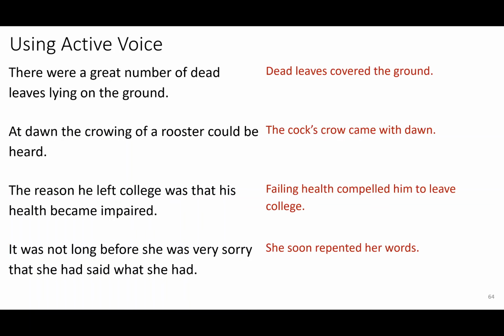So now let's see the active voice version of that. Dead leaves covered the ground. You see how powerful and direct that is. The cock's crow came with dawn. So this one, falling health compelled him to leave college. She soon repented her words. You see, active voice is very direct. And it's hard to write in active voice, but when you write, it's easy to understand.